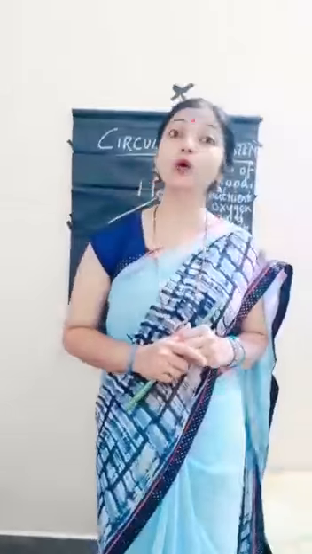Now we'll discuss our circulatory system. Let us derive what the circulatory system is. The circulatory system is that organ system in our body which helps in circulation. Circulation of what? Circulation of oxygen, important nutrients, and gases in the whole body.